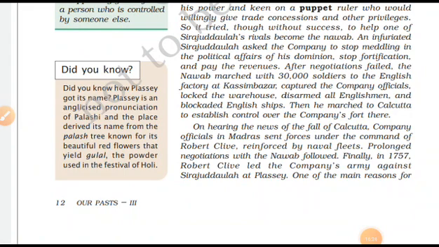So in Qasim Bazar, 30,000 soldiers were there, and he marched with those soldiers, captured the company officials, locked the warehouses, everything was captured, because now he has a 30,000 people's army. Man, what is the meaning of 30,000? It's a very big thing.